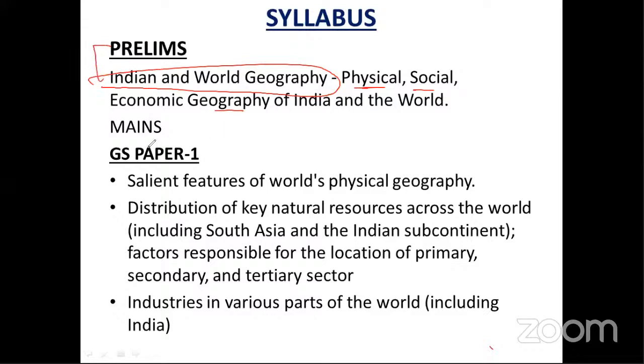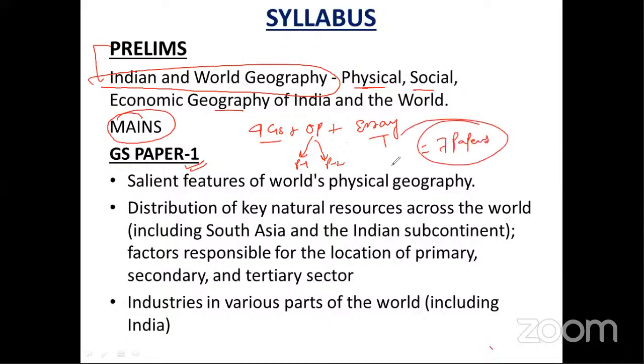Let's see the syllabus in the mains exam. In the mains exam you have GS paper 1. You all know the UPSC exam pattern. There will be 4 GS papers in your mains exam, plus one optional, which has 2 papers, paper 1 and paper 2, because you choose only one optional but there are 2 papers. Plus 1 essay paper. So the total number of papers in the mains exam is 7.